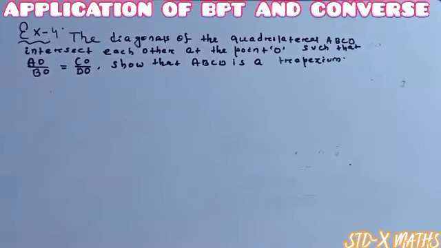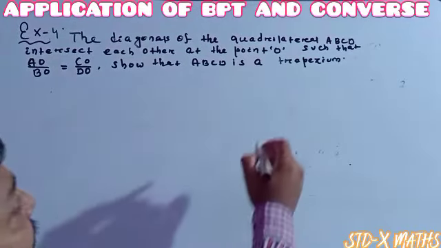See, here is another question, which is just like the converse of the previous question we have done. Exactly the converse of the previous question. In this question it is given that the diagonals of a quadrilateral ABCD intersect each other at the point O.